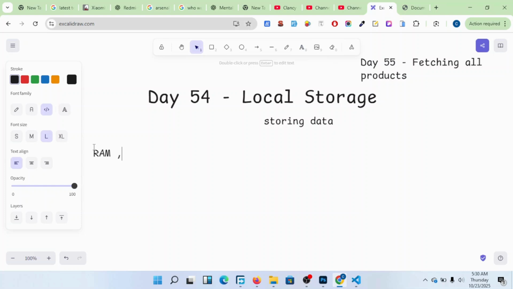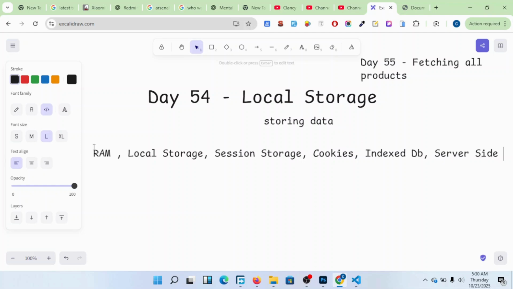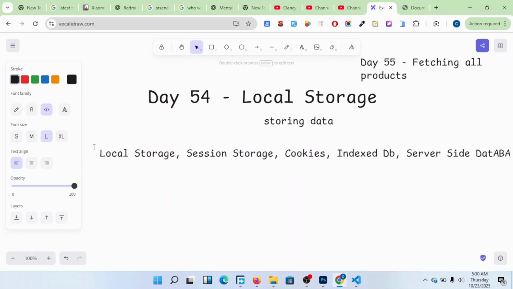We have local storage, session storage, cookies, then we have indexed DB, then we have server-side databases.